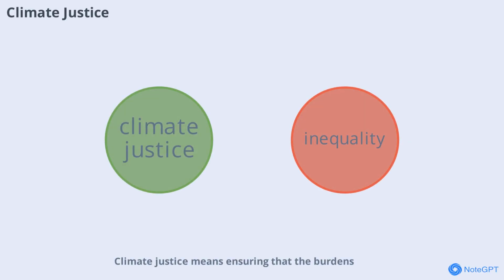Climate justice means ensuring that the burdens and benefits of climate action are shared fairly. Vulnerable communities often suffer the most from global warming, even though they contribute the least to the problem. Addressing inequality and supporting those most at risk is a key part of a just transition.